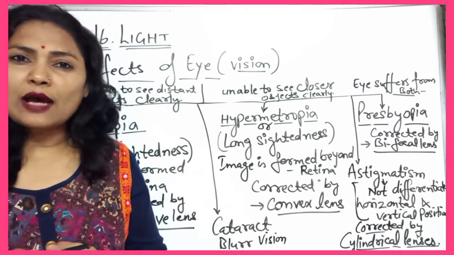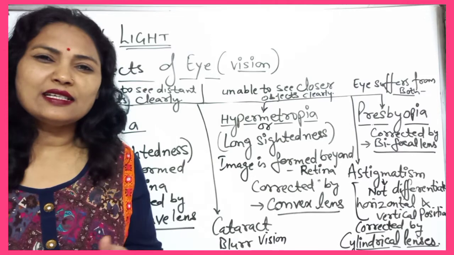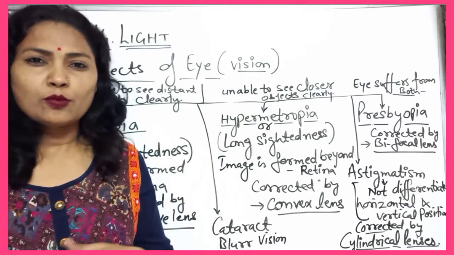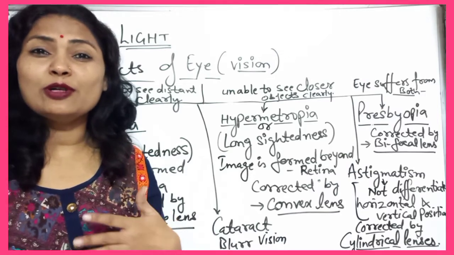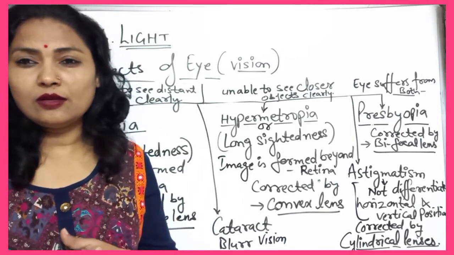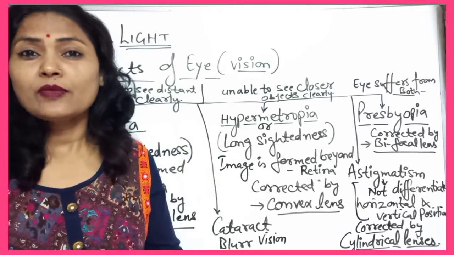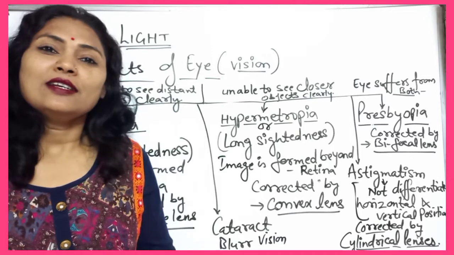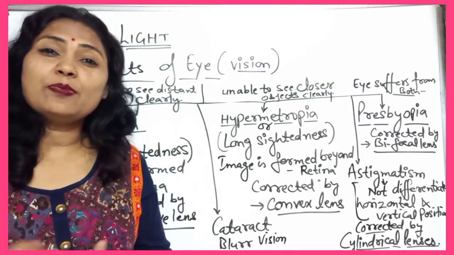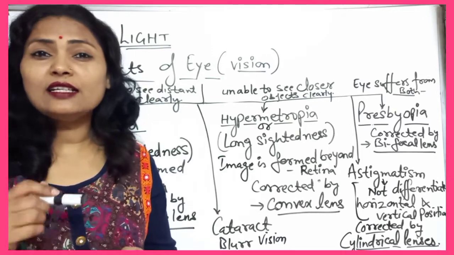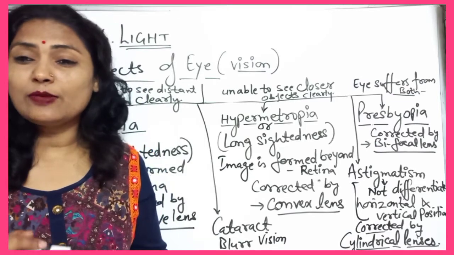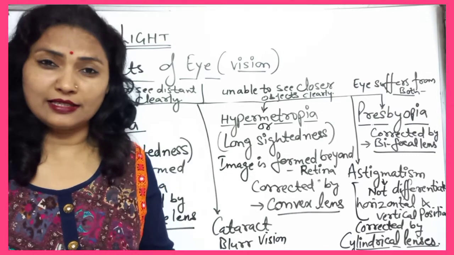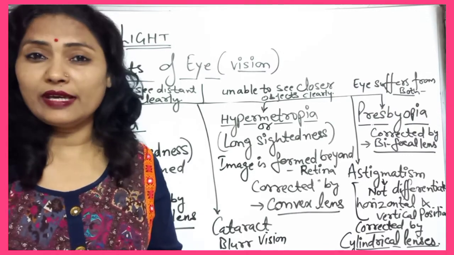And sometimes during old age or during accidents, the person is not able to see both nearby objects and distant objects. That type of defect is presbyopia, and that defect of vision can be corrected by the bifocal lens, means by using both lenses, concave and convex lens.